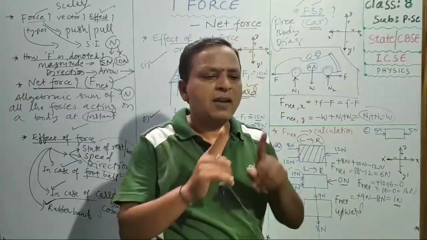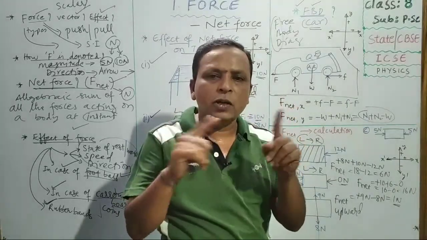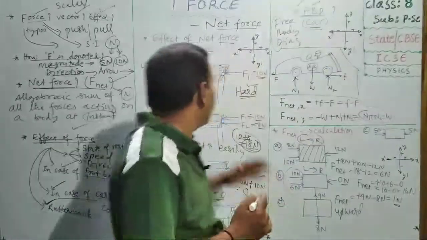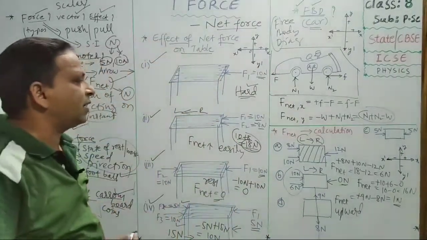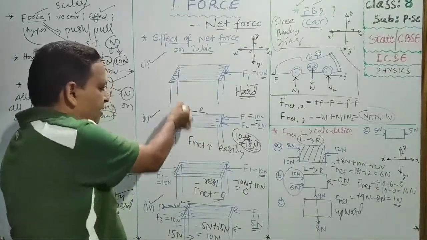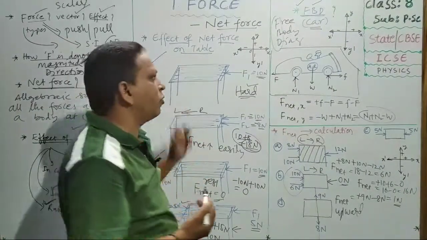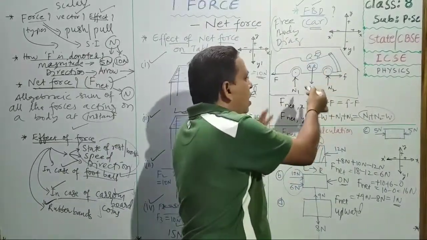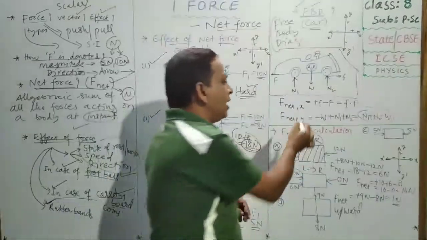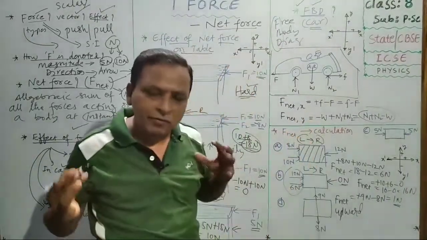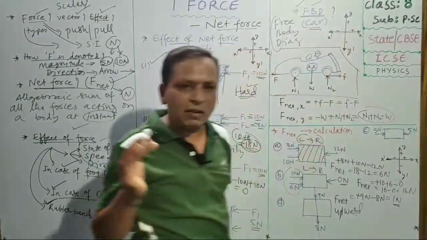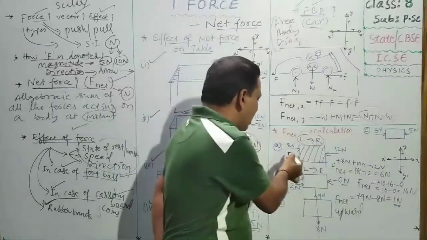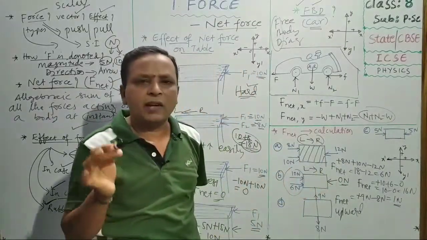2-3 rubber bands you take. First 1 rubber band you try, second rubber band, 2 rubber bands you try, 3 rubber bands you try. Like this you try to understand the concept of the net force. And here we tried to understand the net force concept in different cases of table, and we applied the forces in a different way. And what is free body diagram, and in case of a car, how all the forces are working, how to calculate in x direction and y direction the net forces. We studied according to the x and y coordinate geometry system. And finally we did the A, B, C, D, 4 problems, F net calculations.